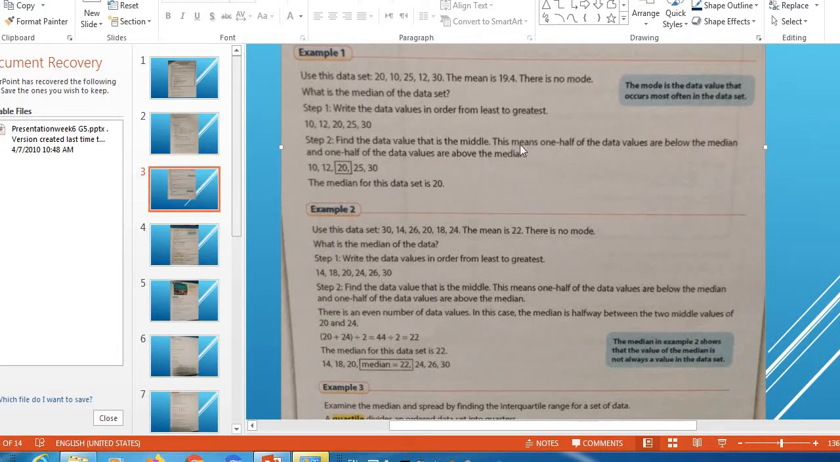So this means one half of the data values are below the median, and the other half are above the median.